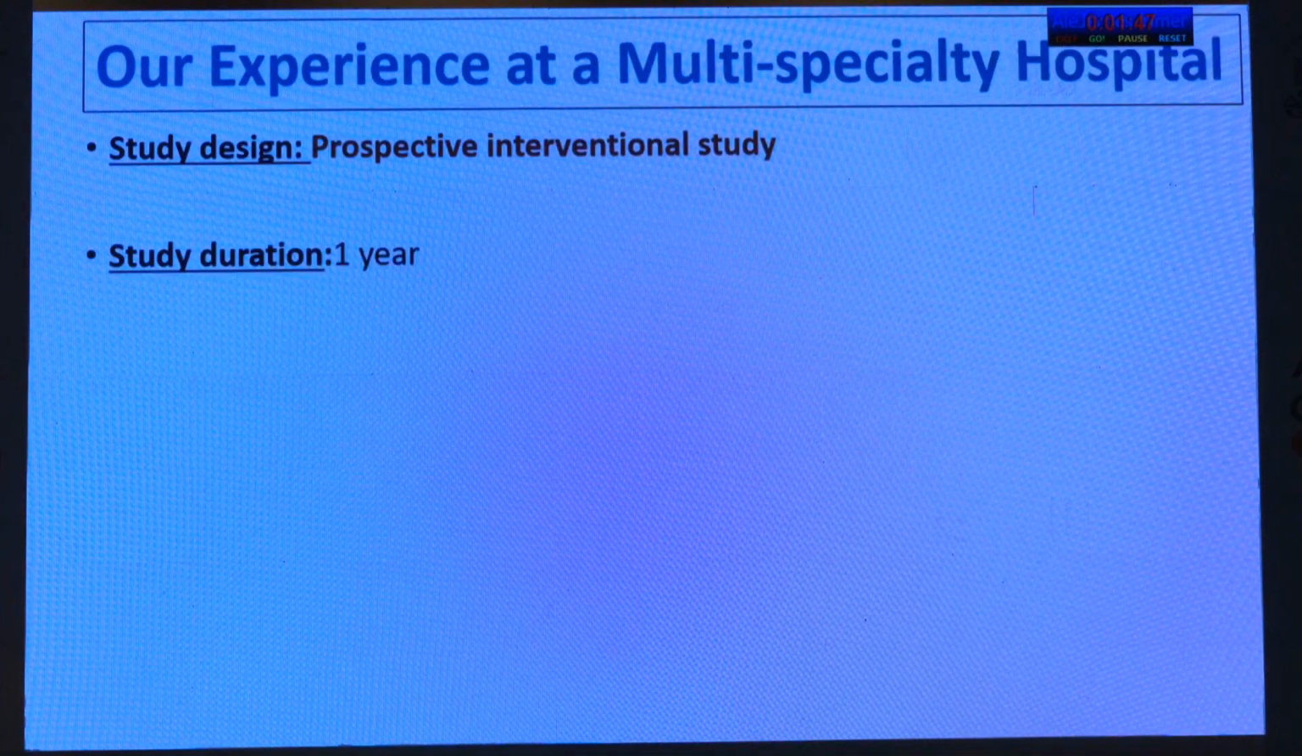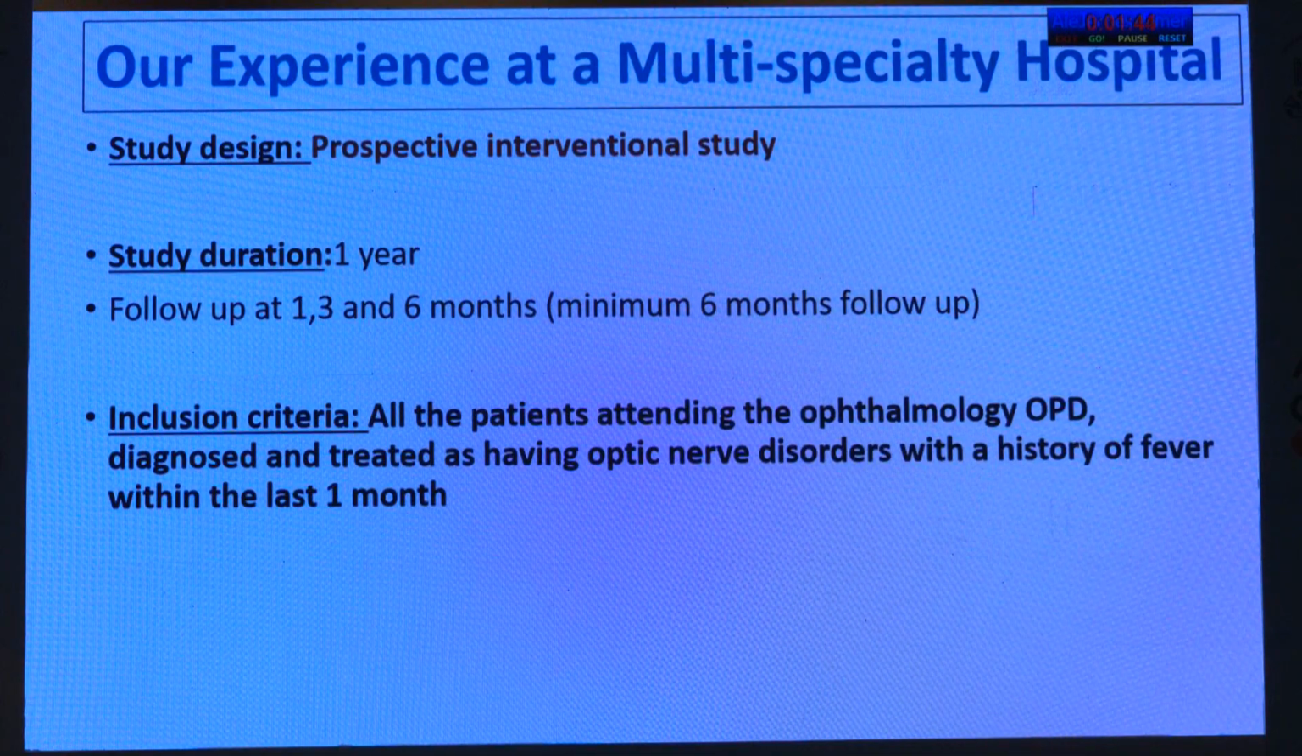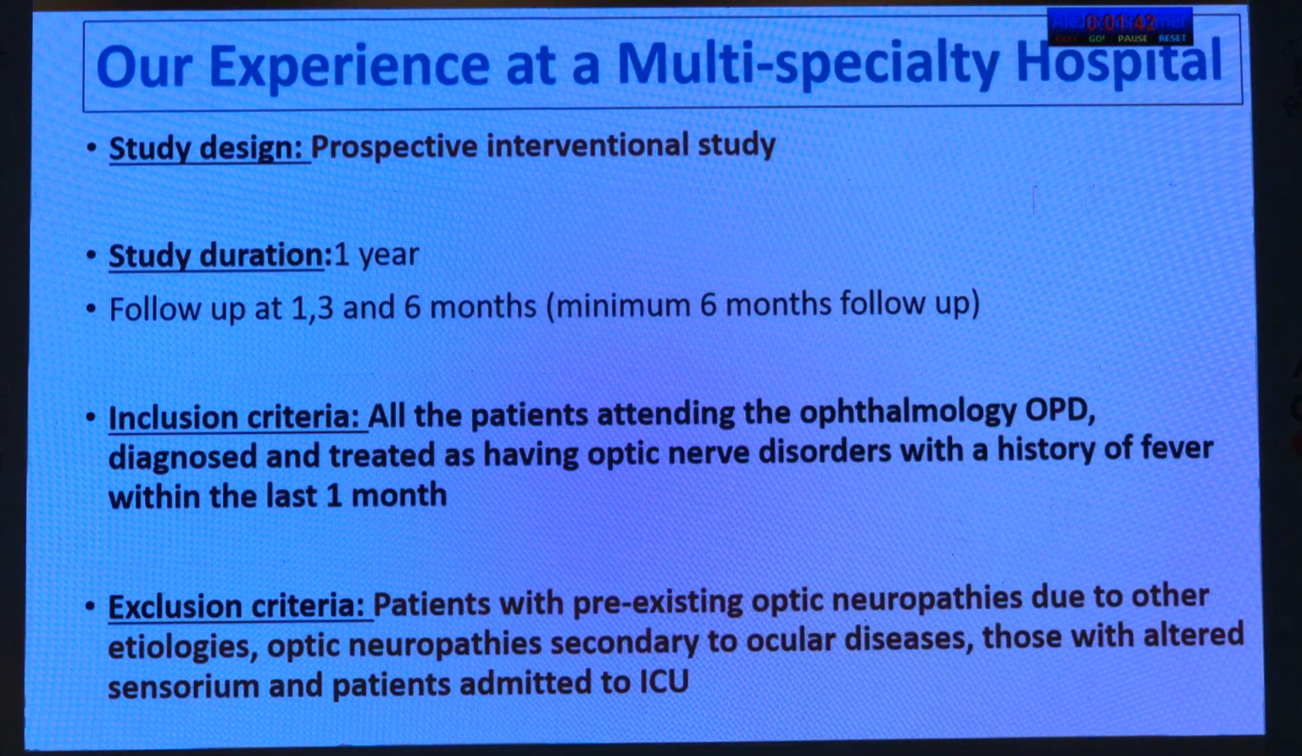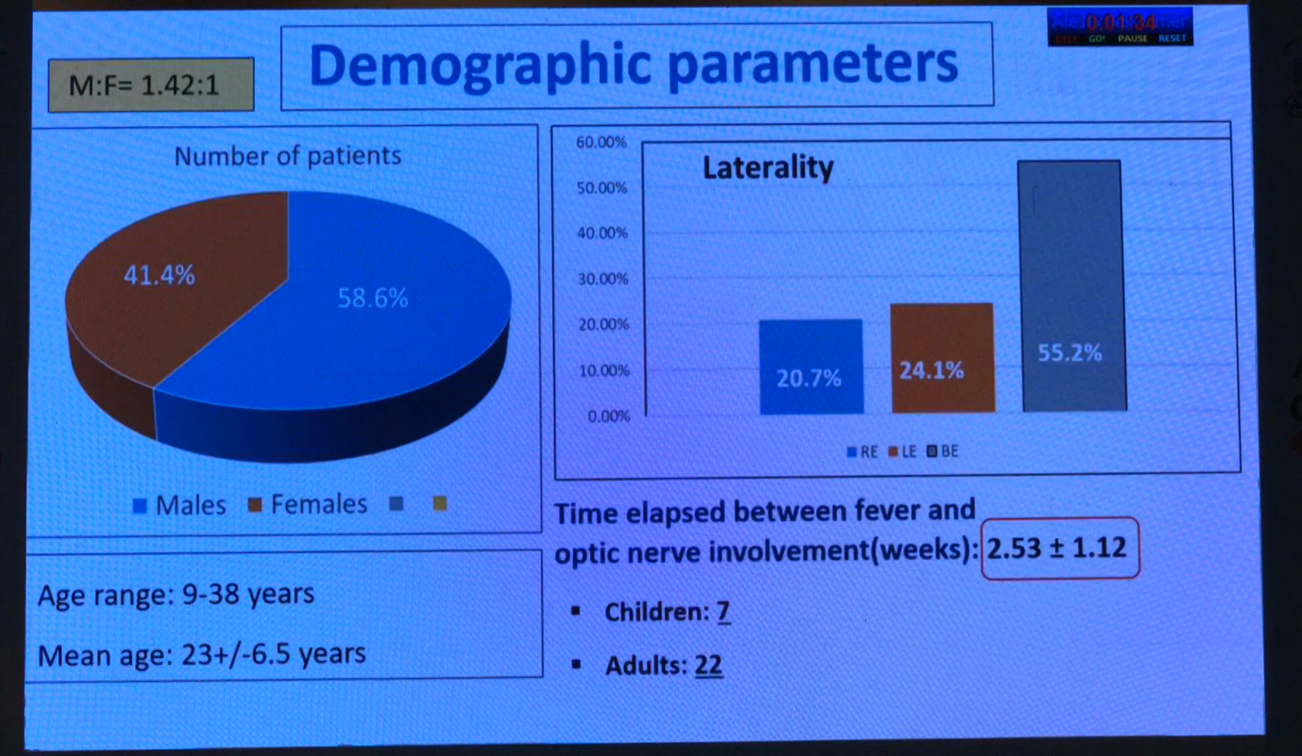So I would like to highlight our experience at a multi-specialty hospital. We did a prospective interventional study of 1 year and included all the patients who attended the ophthalmology OPD and were diagnosed as having optic nerve disorders with a history of fever within the last 1 month. There was a male preponderance in our study participants with a mean age of 23 plus minus 6.5 years. There were 7 children and 22 adults in our study participants. And the mean time which elapsed between the fever and optic nerve involvement was found to be 2.53 plus minus 1.12 weeks.